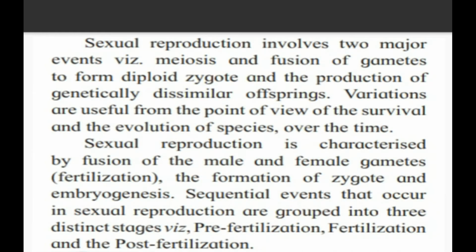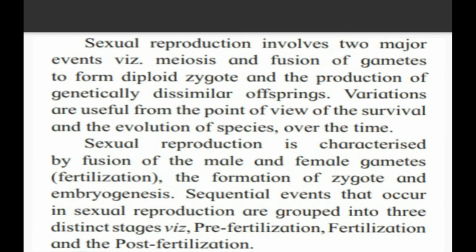Sexual reproduction involves 2 major events, that is meiosis and fusion of gametes to form a diploid zygote, and the production of genetically dissimilar offspring. Now, this is the sexual reproduction portion. Whenever the sexual reproduction process is there, then there is definitely a variation process. We are not exactly similar to our parents. We are somehow different from our parents. Means what? There is variation in the sexual mode of reproduction.